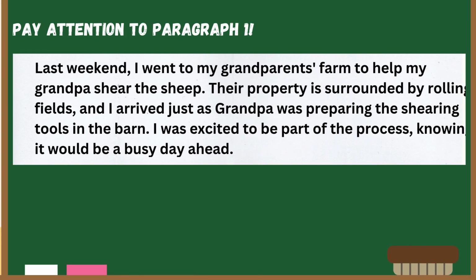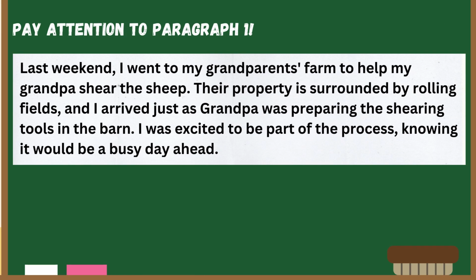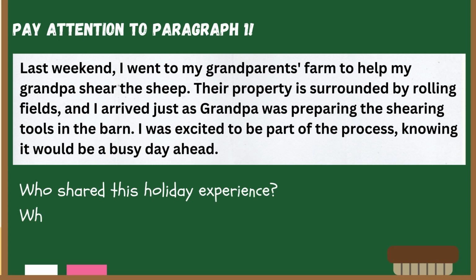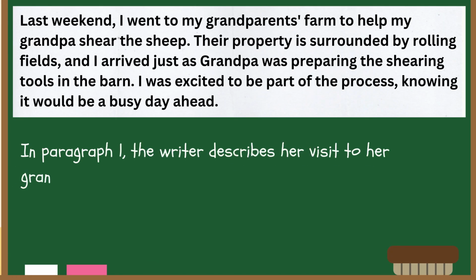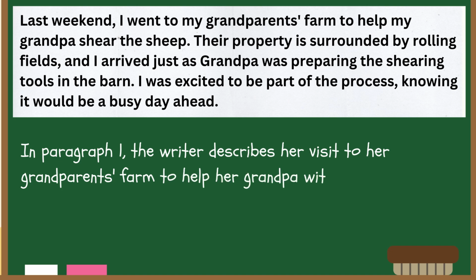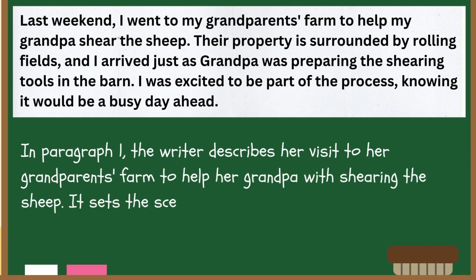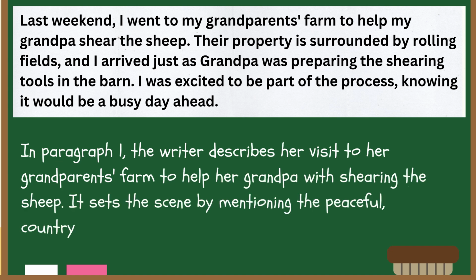Next, let's learn about the generic structure of the text. Now, I need you to pay attention to paragraph 1 of the text. What is being discussed in this paragraph? Who shared this holiday experience? Where did she go on holiday? In paragraph 1 of the text, the writer describes her visit to her grandparents' farm to help her grandpa with shearing the sheep. It sets the scene by mentioning the peaceful countryside location.